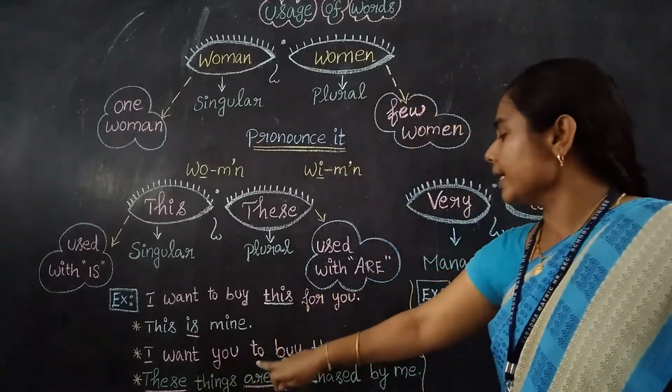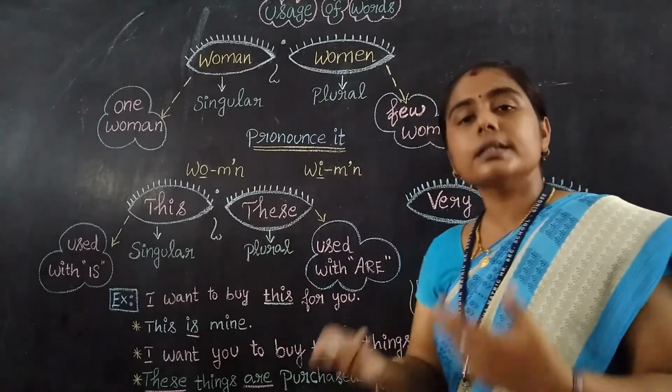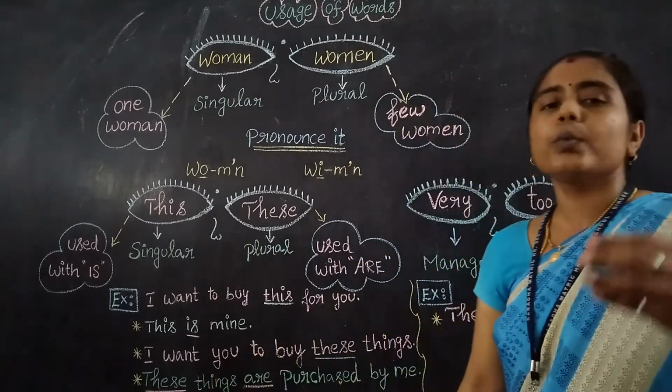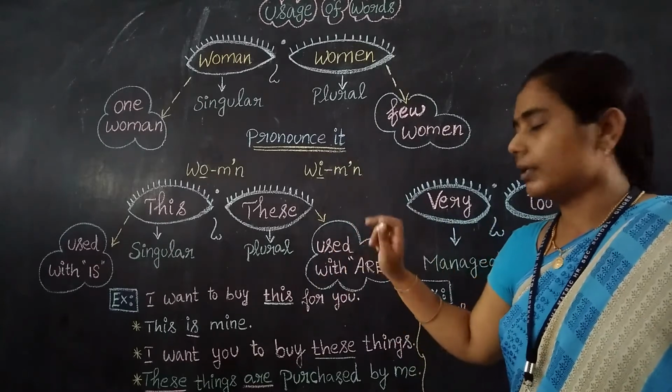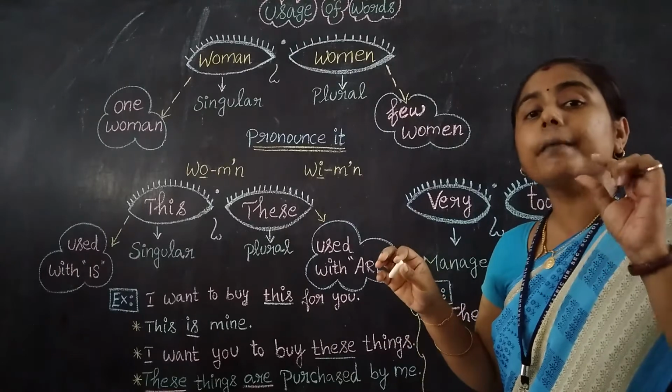So these things are purchased by me, right? In between, we can also begin a sentence with "these" and "this", right? Both are the same. There is no big differentiation, but we should use them in a proper way.